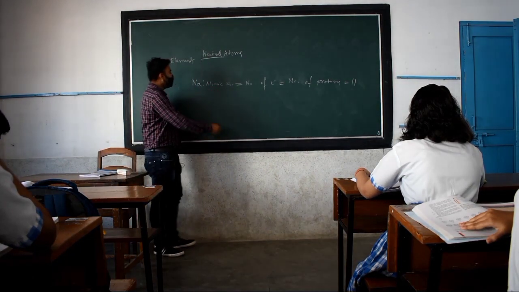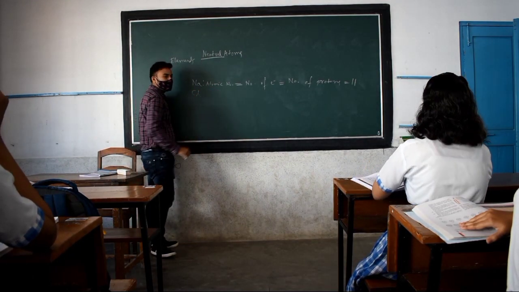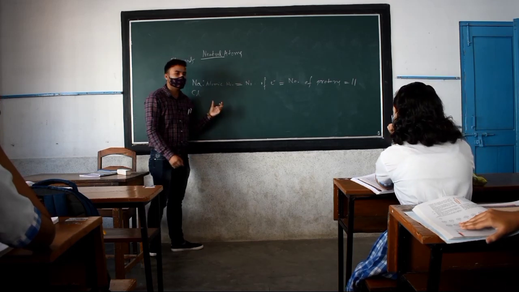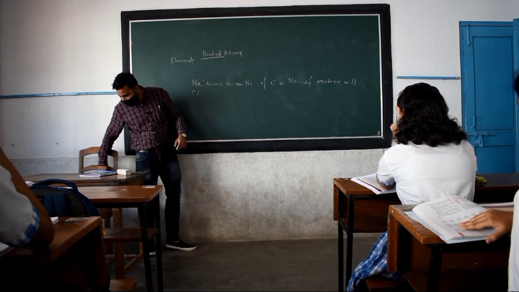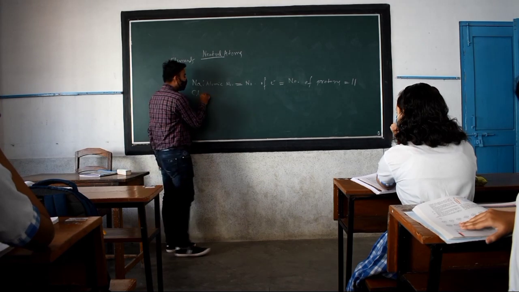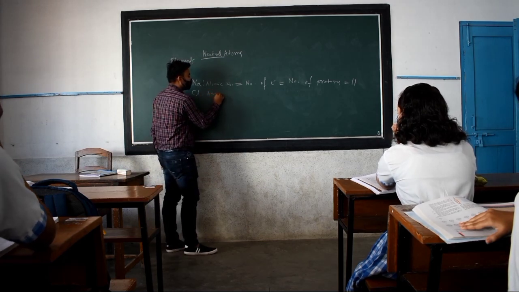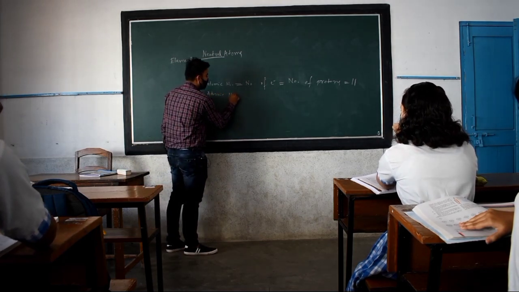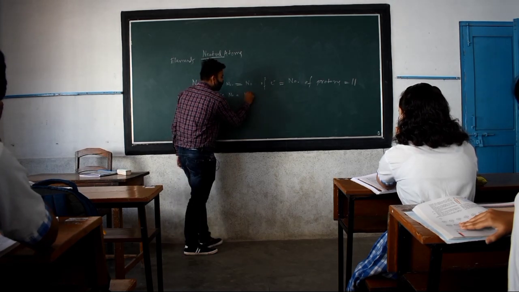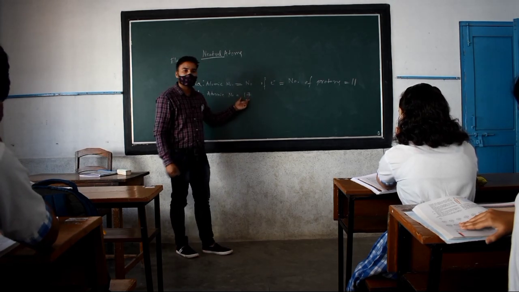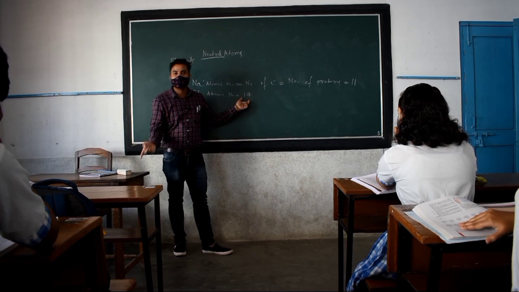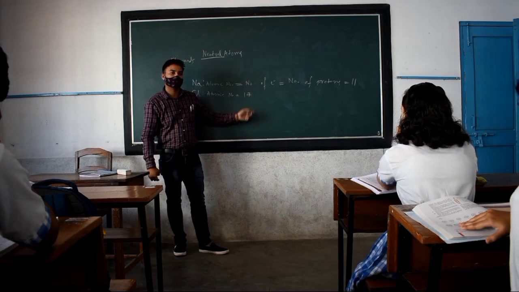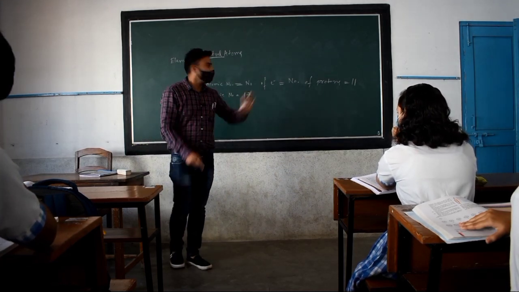Like that we have another element which I was talking about, chlorine, right? So chlorine's atomic number is how much? 17. That means it has 17 electrons and 17 protons. Is it clear to all of you? What is a neutral atom?